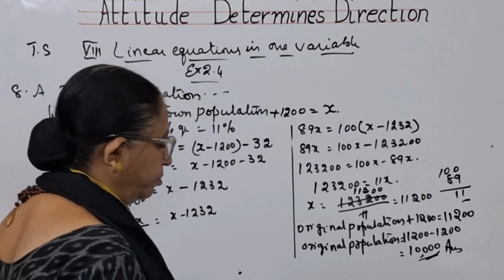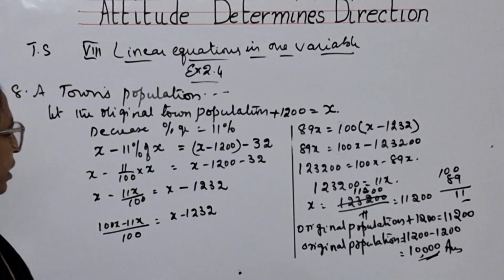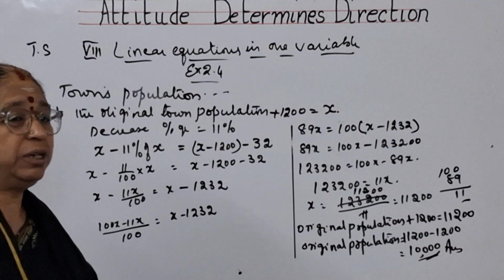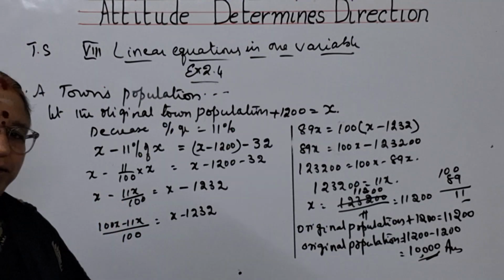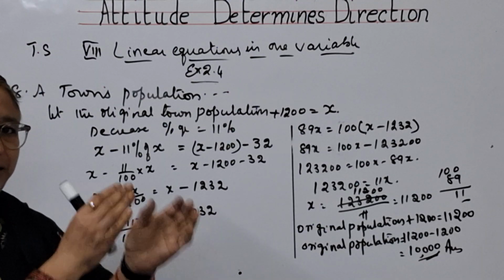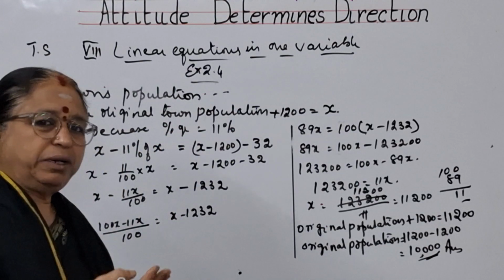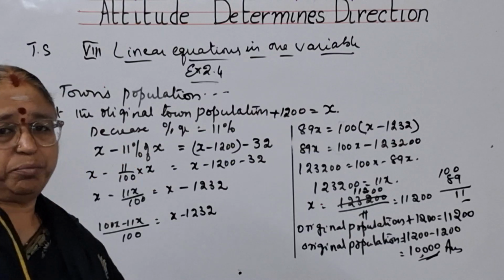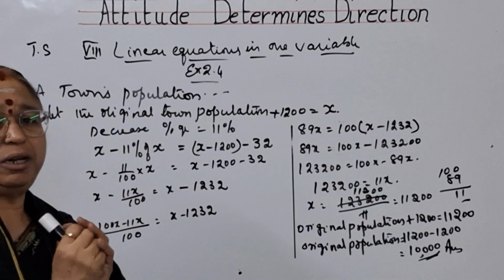So this problem, once again I'll explain. In a town's population, they have added 1200 people. They'll get some number. From that number, they have subtracted 11% of that number. Then they have got another number.